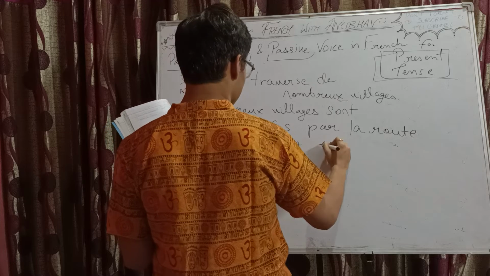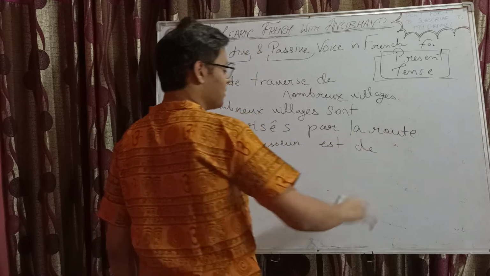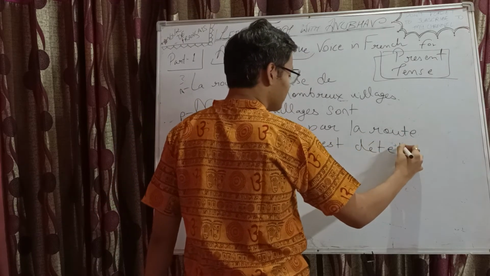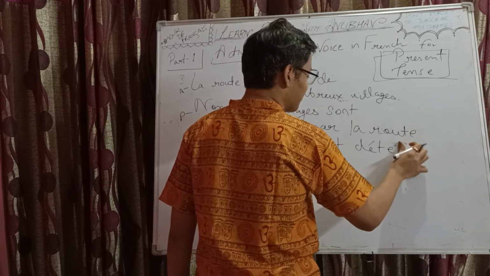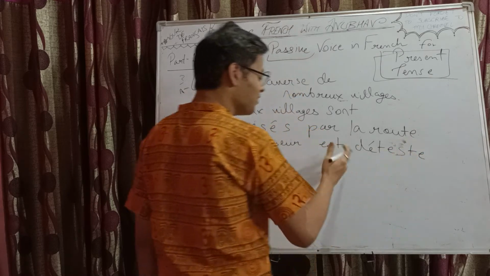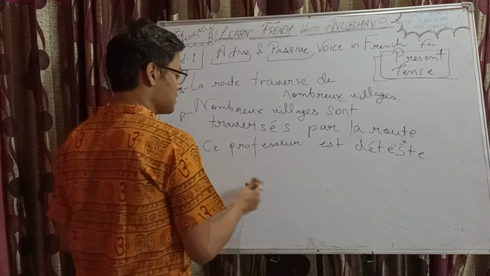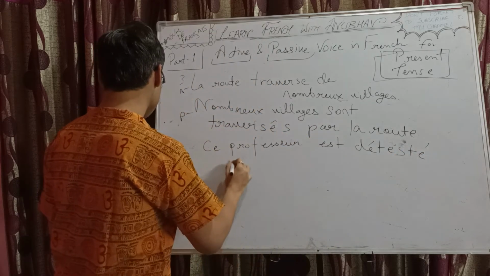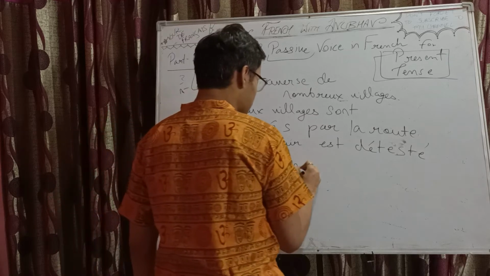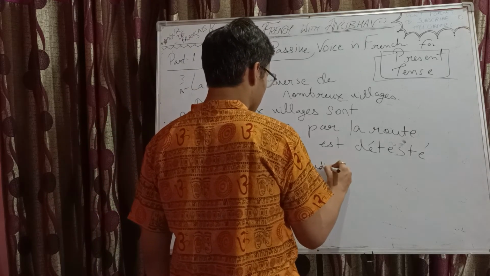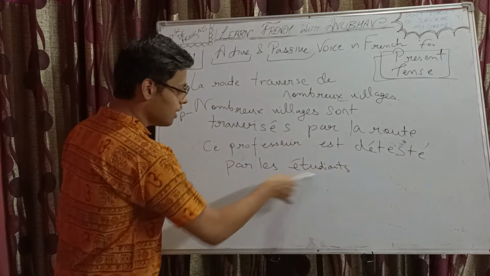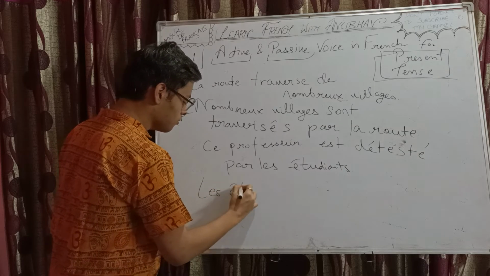So professor, okay, let's do it now the other way around. First let's write this thing, passive, and then convert it back to active. Okay, so professor a détesté par les étudiants. Let's change it. Les étudiants becomes the subject here, right?